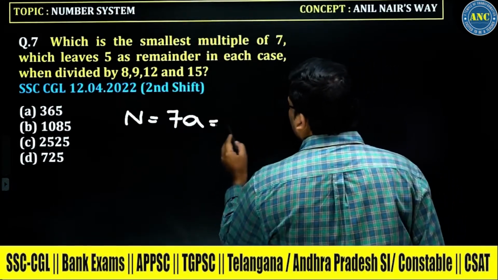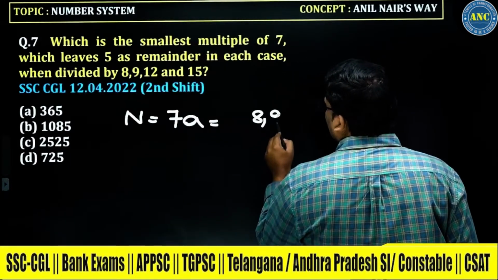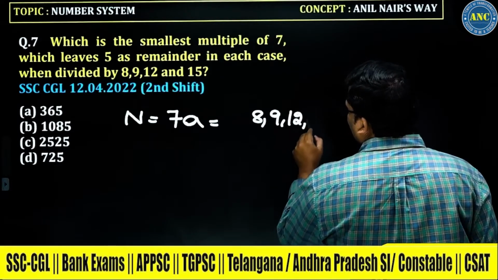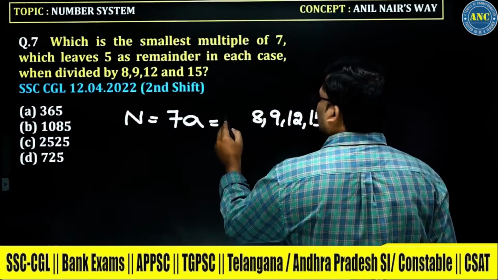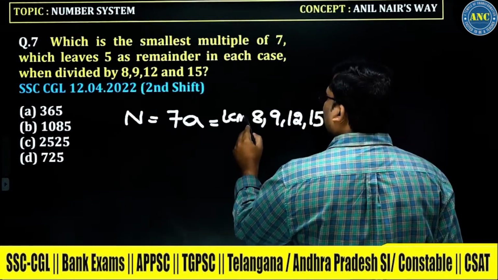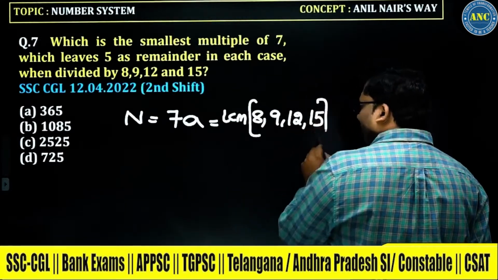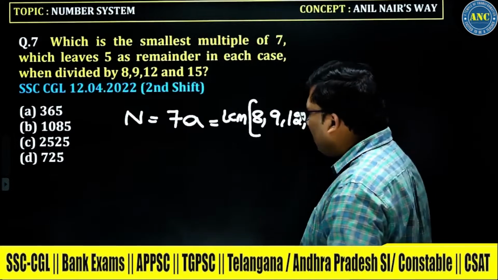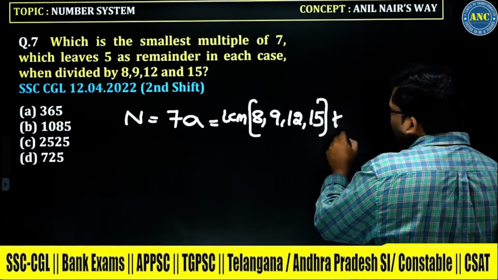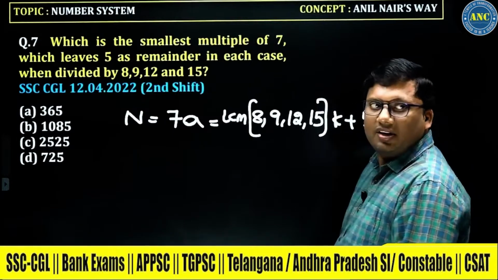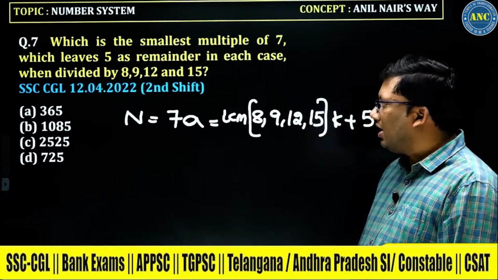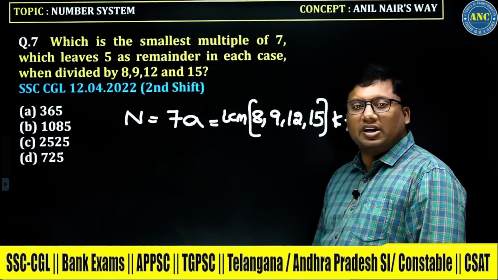What will be the number that is divisible by 8, 9, 12, 15? It is the LCM of 8, 9, 12, 15. In all these cases, the remainder I am getting is 5.